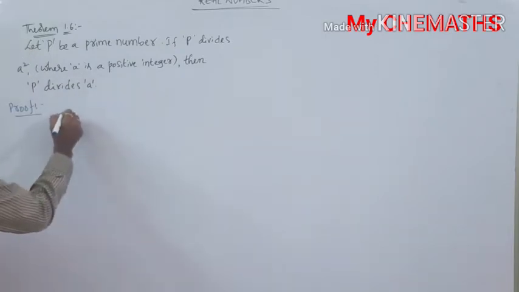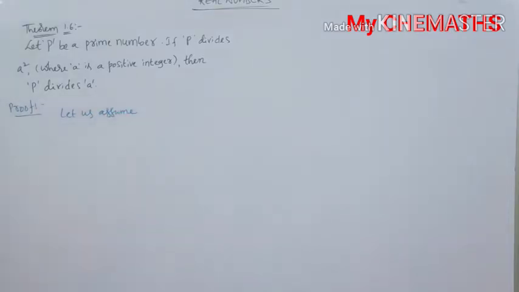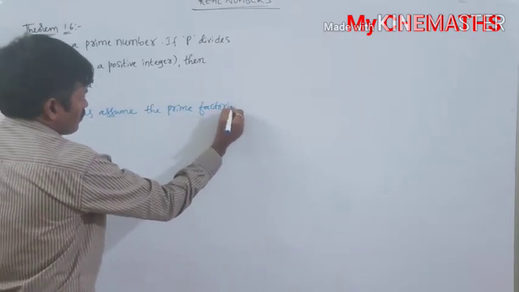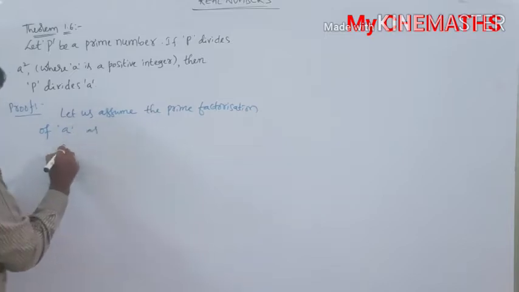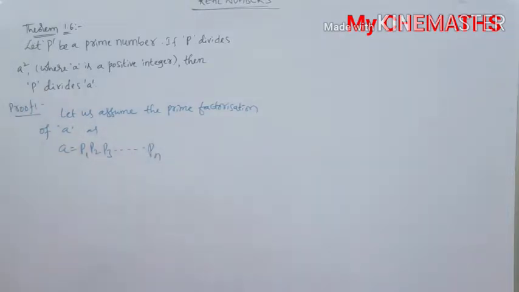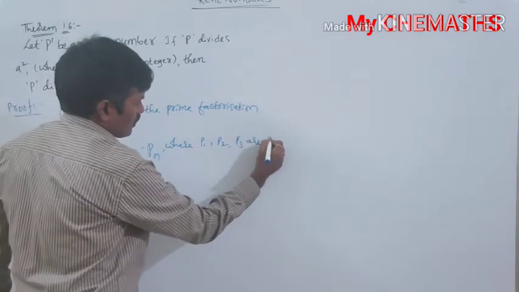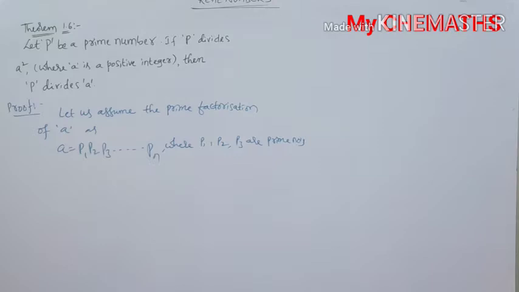Let us assume the prime factorization of a as a is equal to p1 into p2 into p3 into so on pn, where p1, p2, p3, and so on are prime numbers.